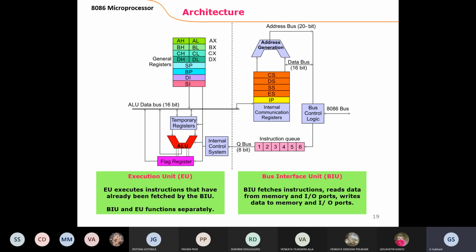When the user gives the input, an instruction is a combination of two parts: an opcode and an operand. The opcode is stored in the code segment and the operand is stored in the data segment. Based on these two segment registers, the machine identifies that this is the data and this is the code of the program. After that come two more segment registers, extra and stack. The extra segment is used to store any additional data.